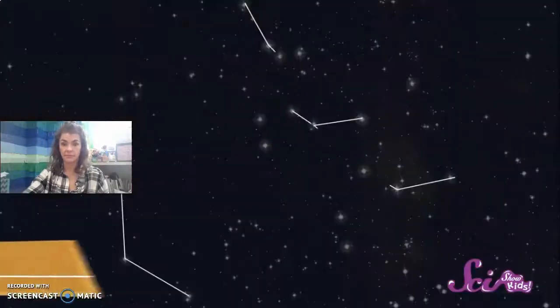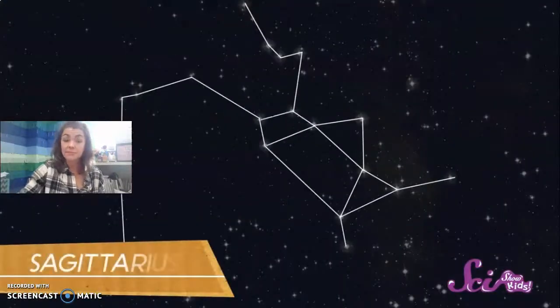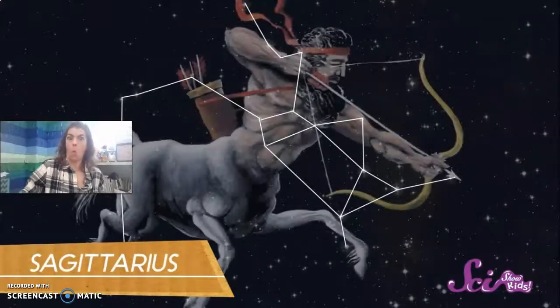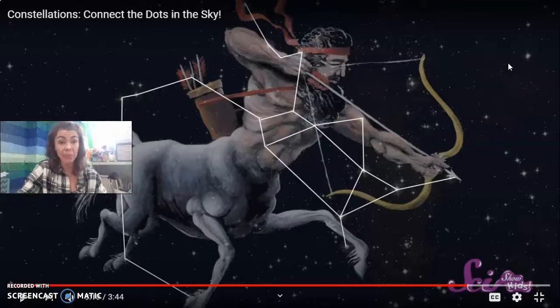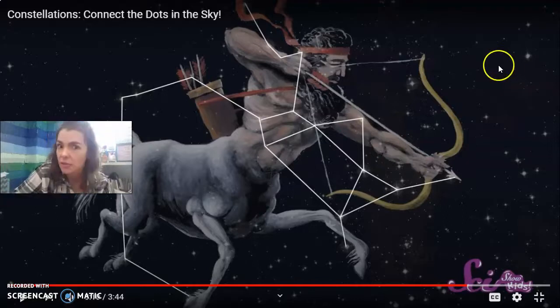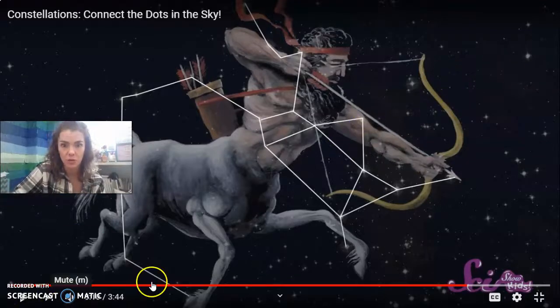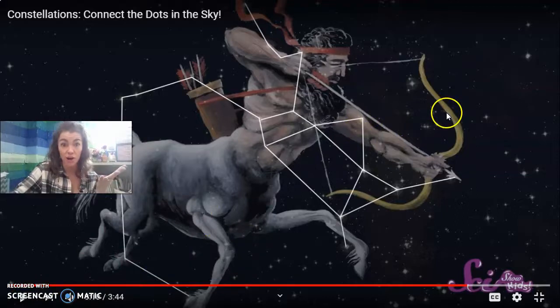The southern hemisphere is also a great place to find Sagittarius, a constellation that reminded ancient Greeks of a creature that was part man, part horse, shooting. Talk about using your imagination. He's half horse, half man, with a bow and arrow. We're not going to copy that idea, but you can be this creative too. What do you want to make in the stars?